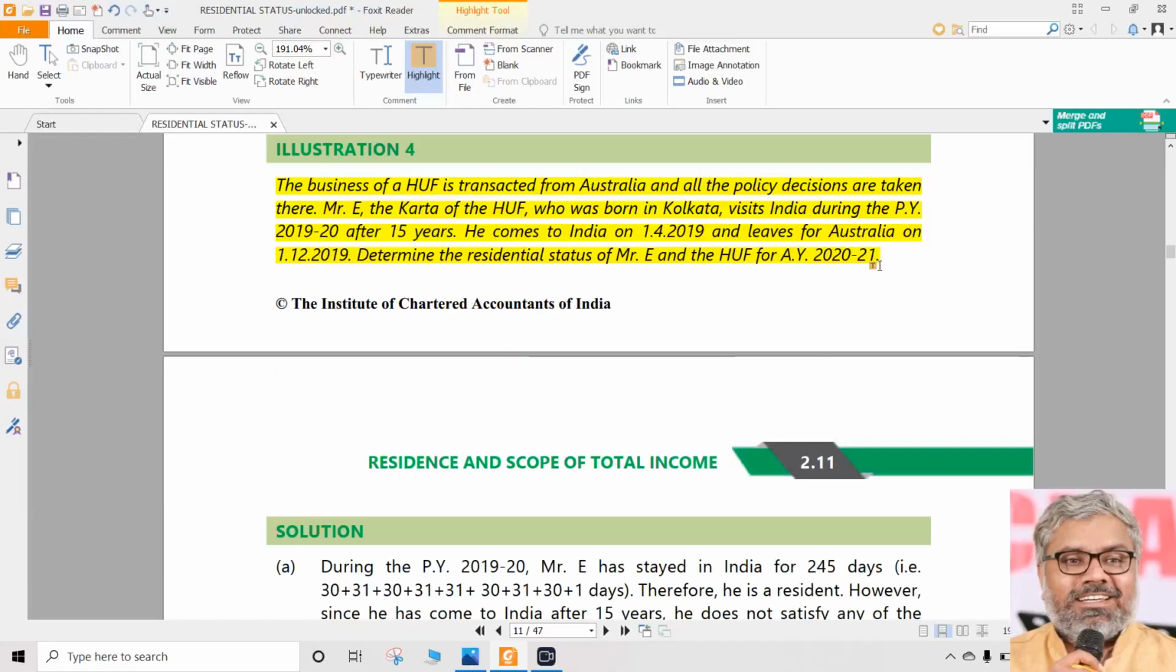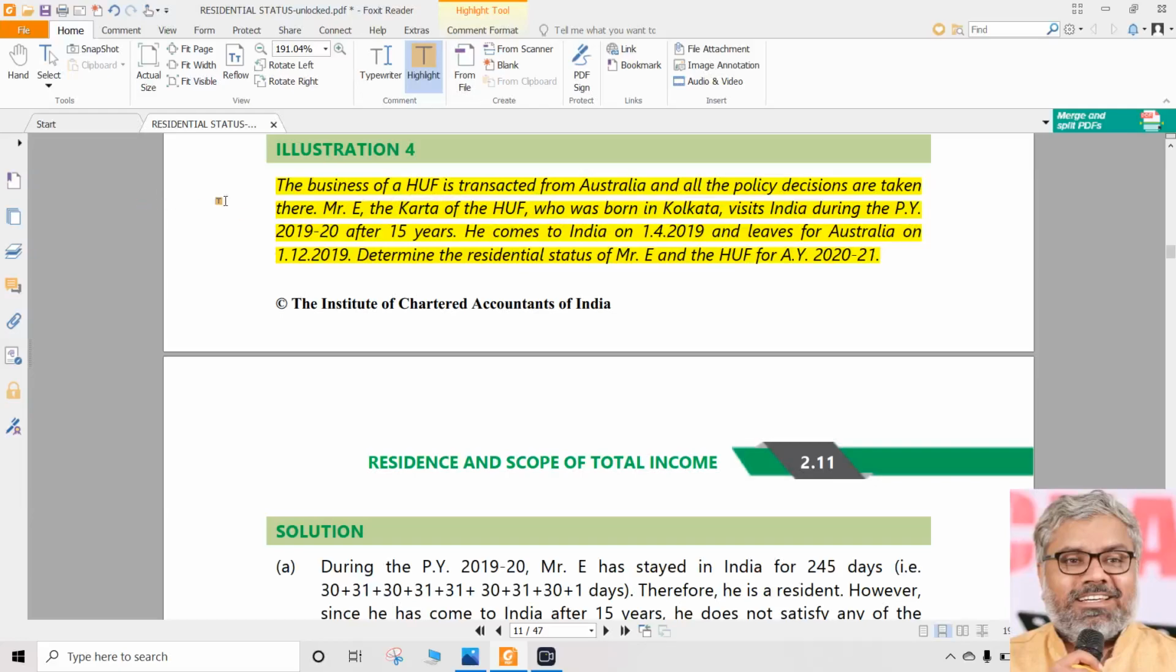These two are different persons. First we should understand Mr. E is a different person, HUF is a different person. Both are related but both are not the same. Mr. E's residential status could be anything and HUF's residential status could be completely anything. There is no link between them directly, though the Karta's coming in and going out will have bearing on the residential status of HUF otherwise.